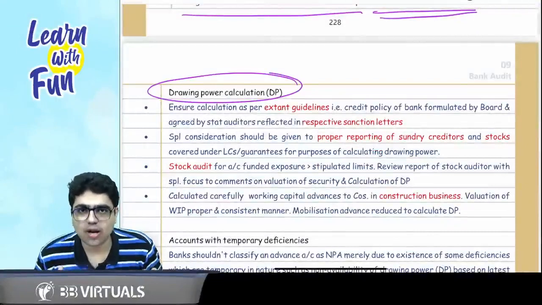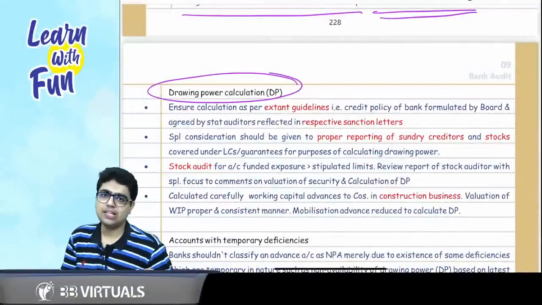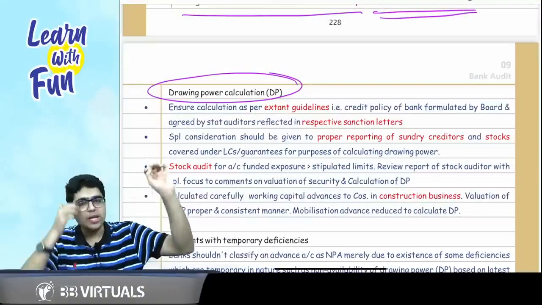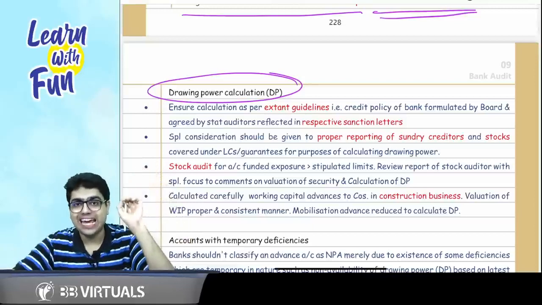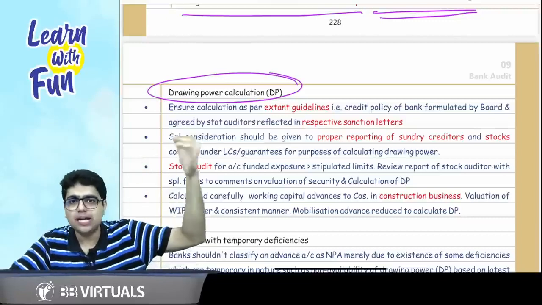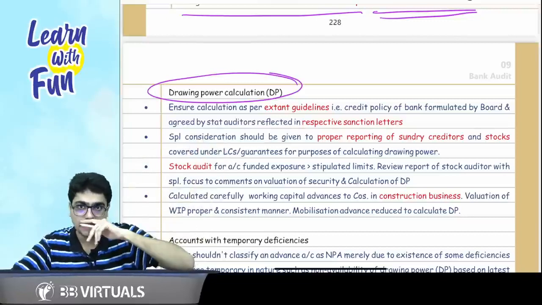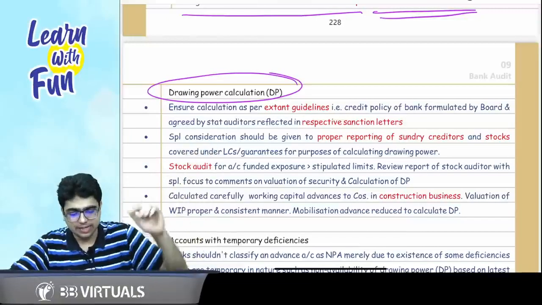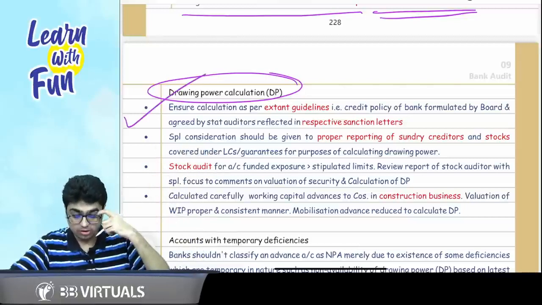Now comes the concept of drawing power calculation. It is basically your working capital loans. So it says drawing power should be calculated as per the extent guidelines, or what we call the credit policy of the bank. It is framed by the board of directors, agreed by the auditor. So this is all about drawing power.